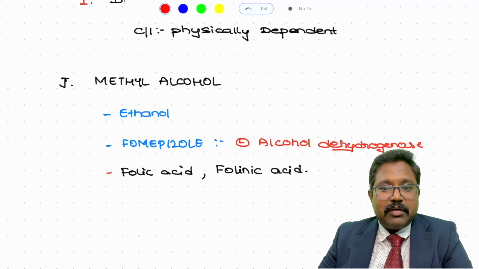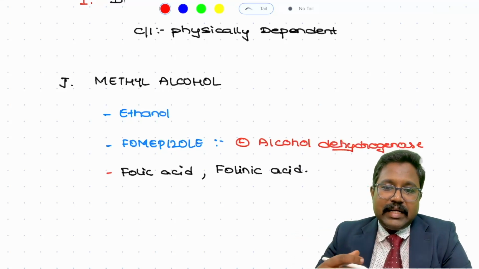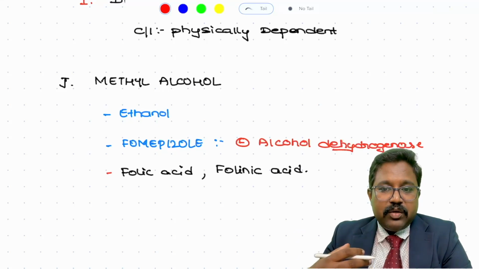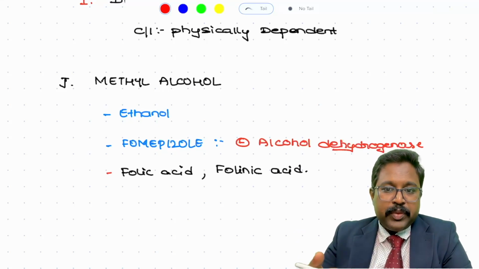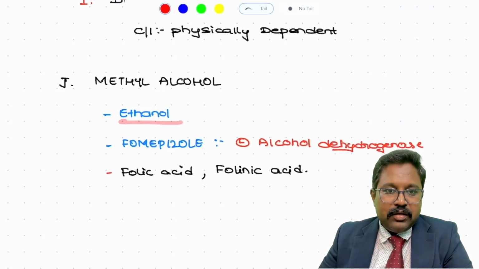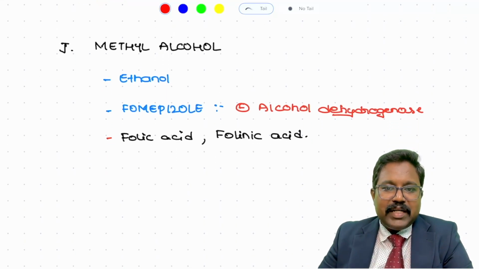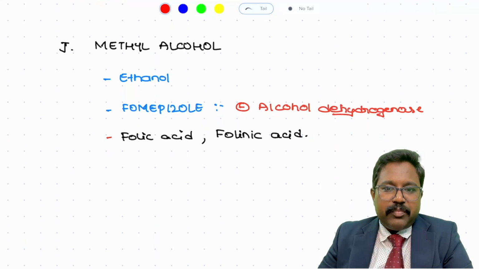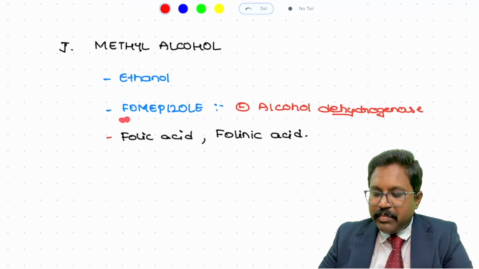These toxic metabolites, like formic acid or formaldehyde, can lead to damage in the retina, and the patient may go blind. So to divert the pathway of metabolism, you use ethanol in methyl alcohol poisoning. Apart from that, there is a drug of choice for methyl alcohol poisoning, that is fomepizole.